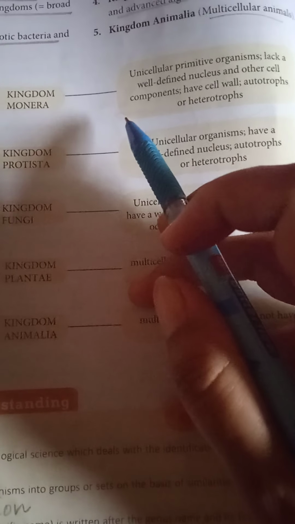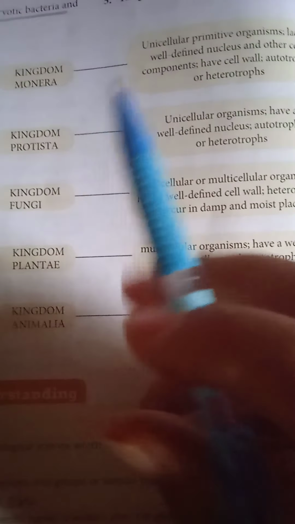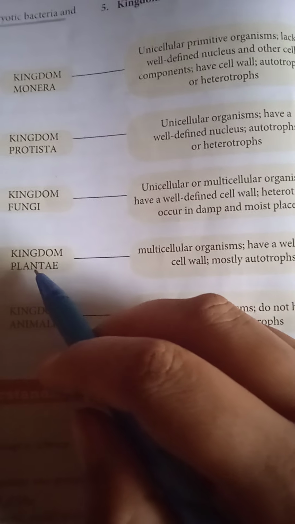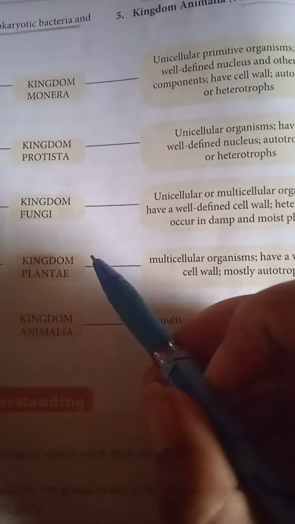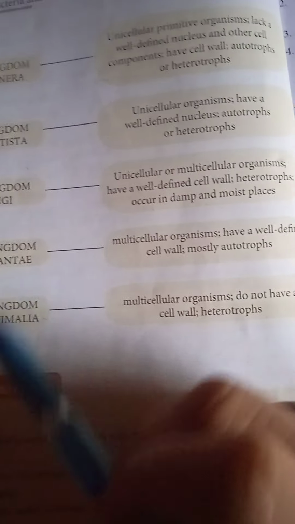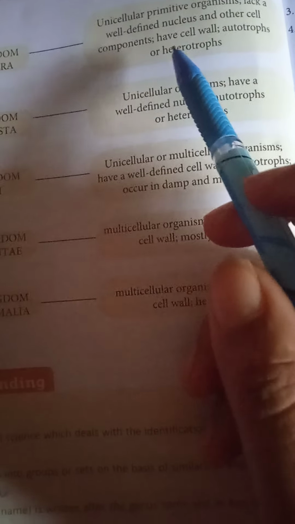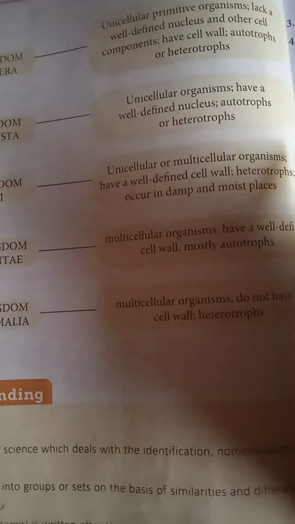So they have a cell wall. All of you know it's very prominent in the plant cell. You must have dealt with the plant cell and animal cell in the last classes, in class 6, class 5. You must have observed that in the plant cell the outermost boundary is known as the cell wall. Similarly, the members of this Monera kingdom have a cell wall. They can be autotrophs or heterotrophs, that means they can prepare their food on their own, or they can be dependent on others for their food.